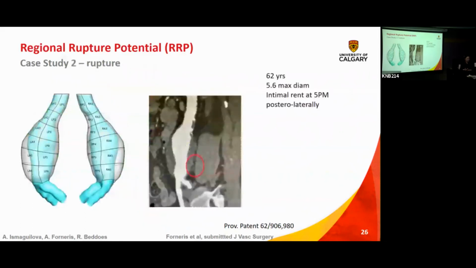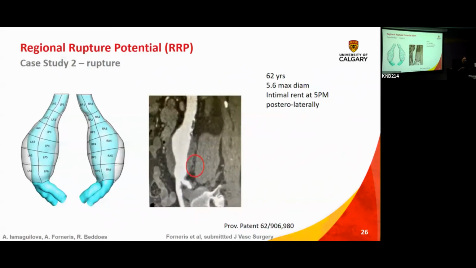If we then look at our case study 2, this is quite a unique case because this patient was admitted into our study. So we had ethics permission to obtain their images, and then while the patient was in the hospital for their CT scan, it was found to have what the surgeons call an intimal rent, which means a contained rupture.